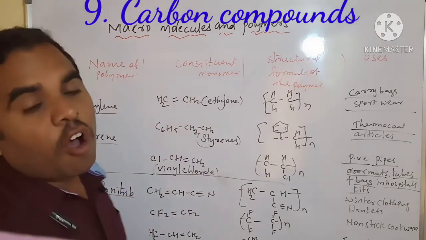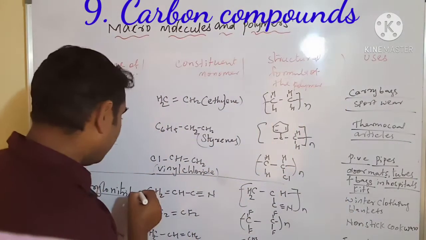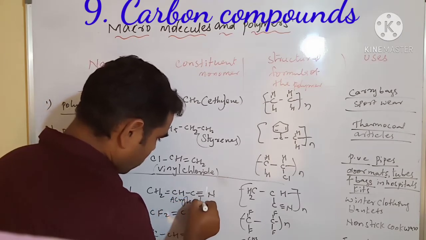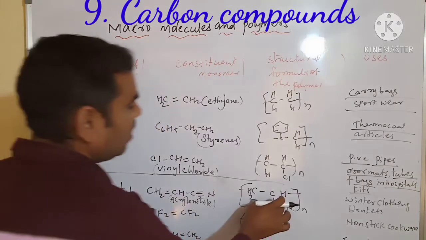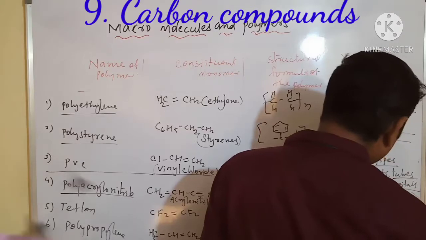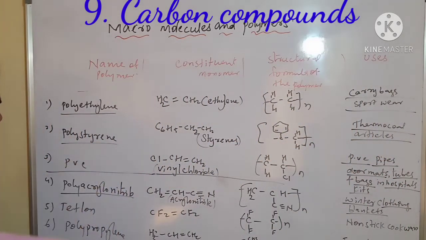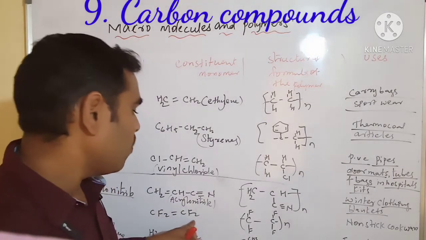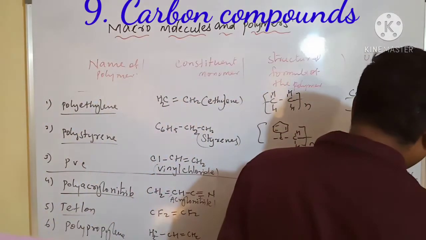Polyacrylonitrile. This is the acrylonitrile group. This is the structure, and it is used for winter clothing and blankets. Next, Teflon: CF2 double CF2. This is the structure, and it is used for non-stick cookware.